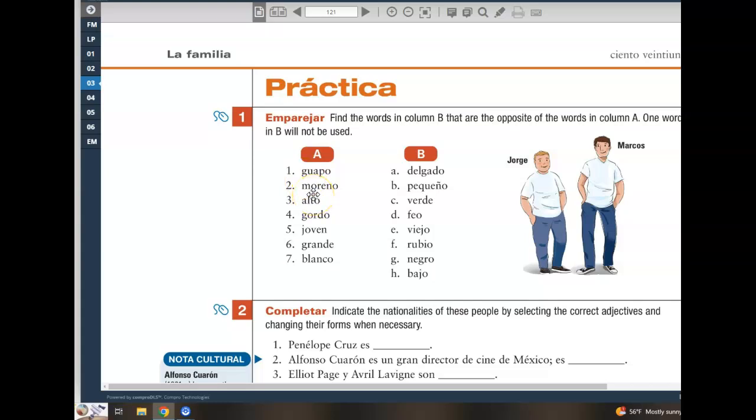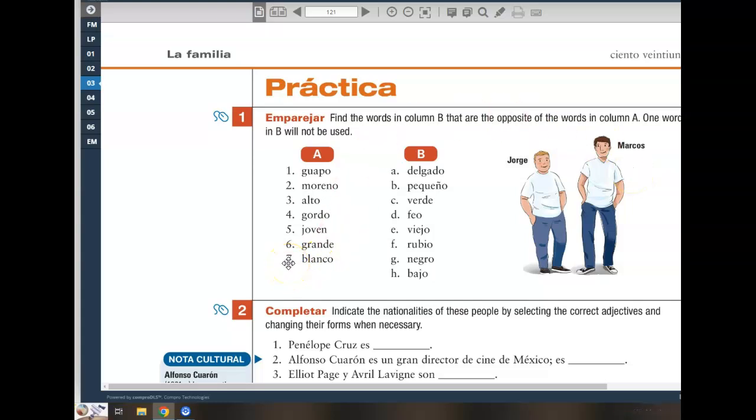Moreno, not so much. Moreno is dark-haired, so that would only be applicable to Marcos. Alto is tall. Comparatively, we would say Marcos es alto. Gordo is chubby. I think comparatively, Jorge es gordo. Joven is young. From my perspective, these guys look pretty young, so I would say Jorge y Marcos son jóvenes.